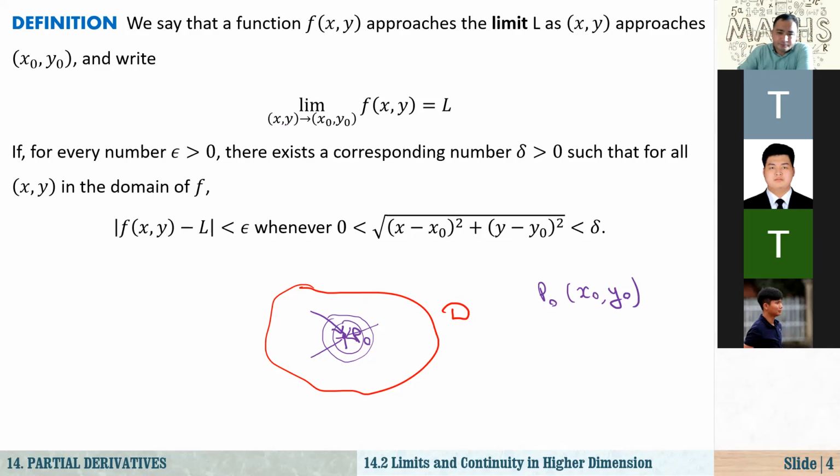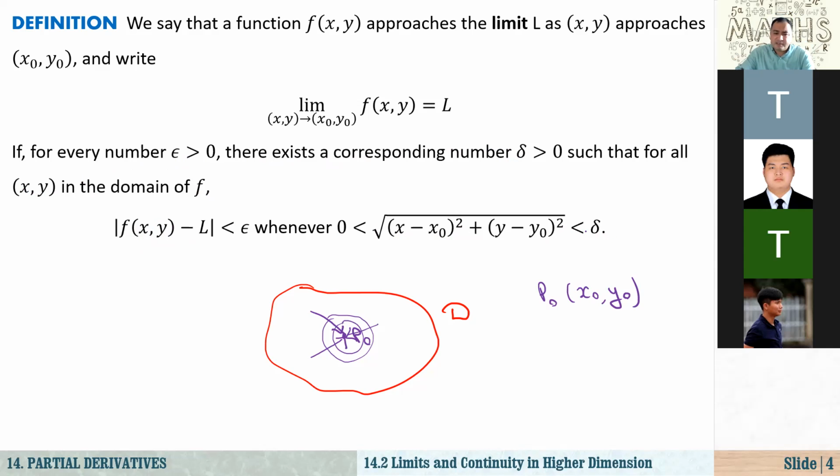Okay, so let's continue. If for every positive epsilon, there exists a corresponding positive number delta, such that for all (x, y) in the domain of f, if you just pick any (x, y), we have that the absolute value of f of (x, y) minus L is less than epsilon, whenever 0 is less than the square root of (x minus x sub 0) squared plus (y minus y sub 0) squared, which is less than delta.